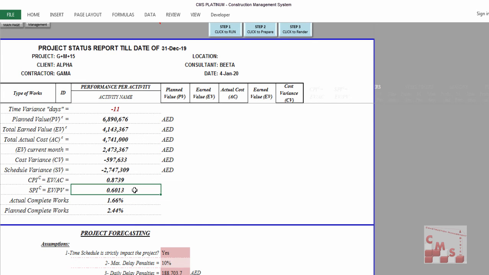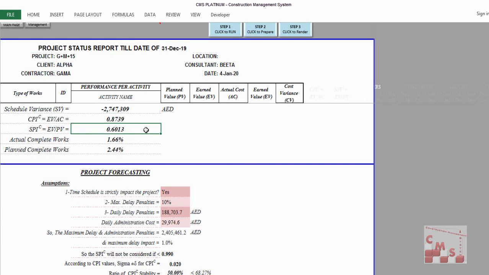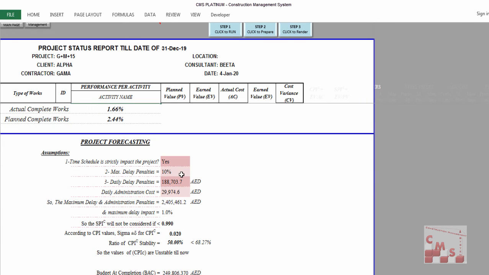Maybe this delay happened because of work in the non-critical path, as you'll see in later stages of your project. So what is CMS doing? CMS is incorporating the value of the SPI and the actual delay on the project schedule. And that's a very important and very good advantage and opportunity by CMS for the users.